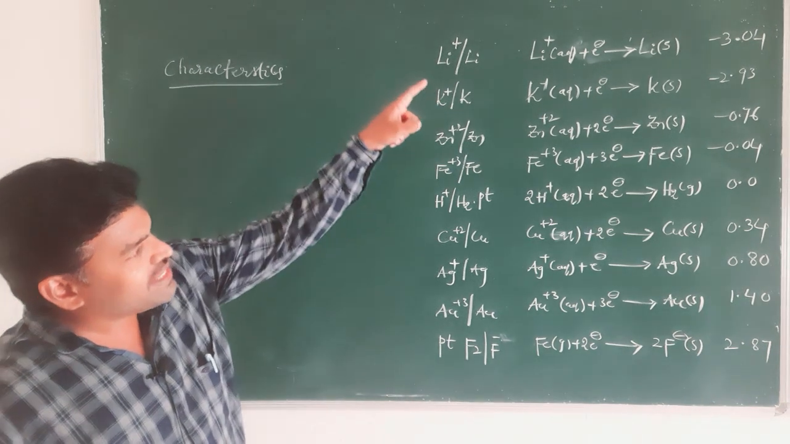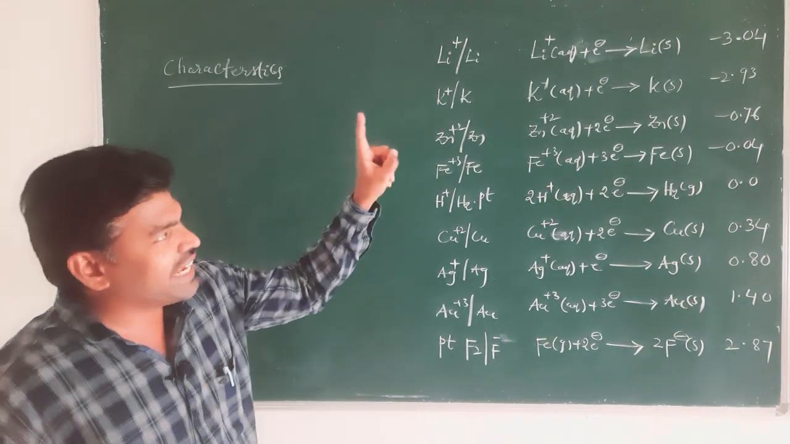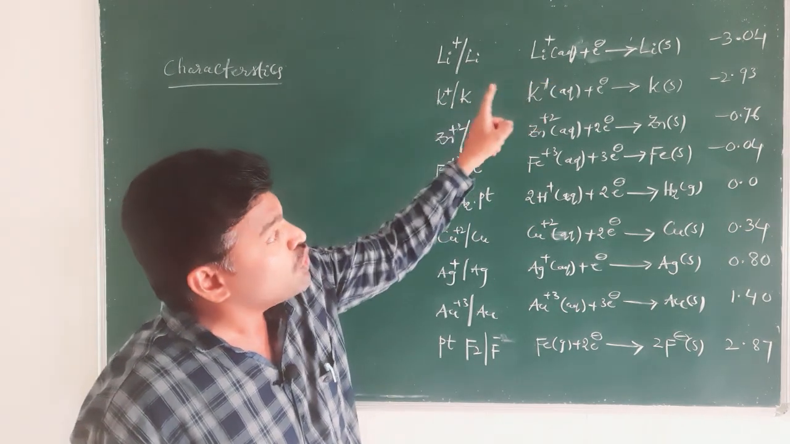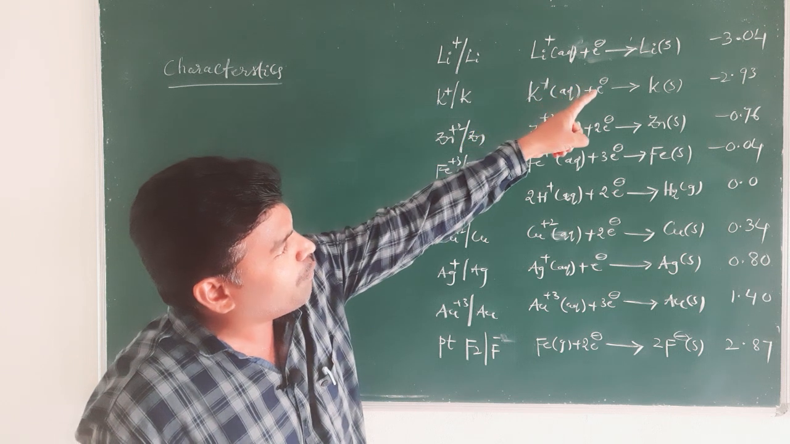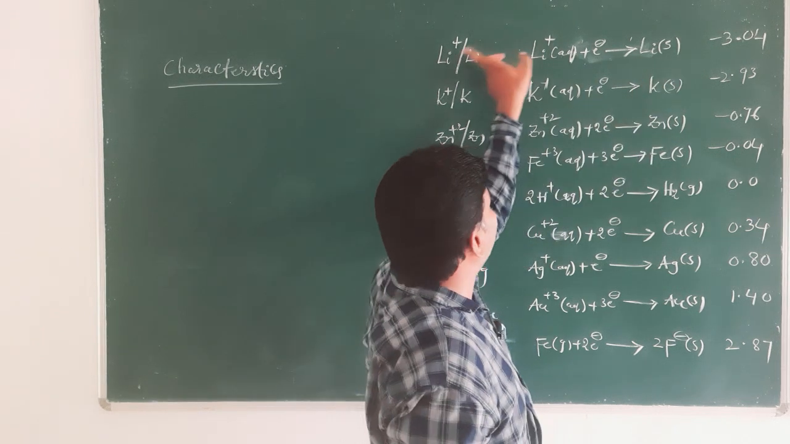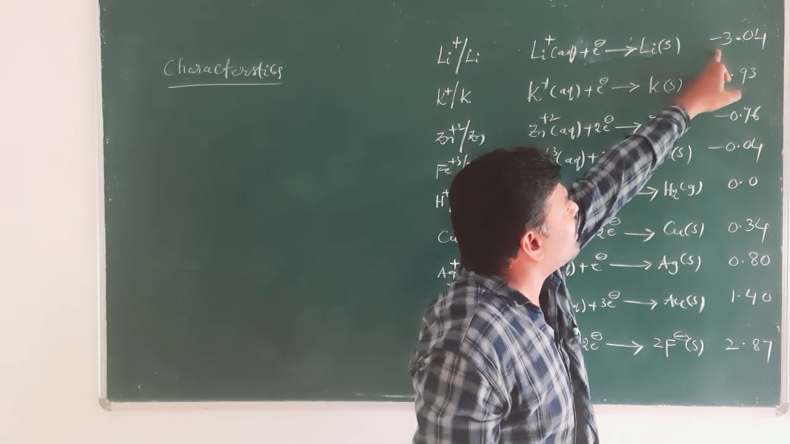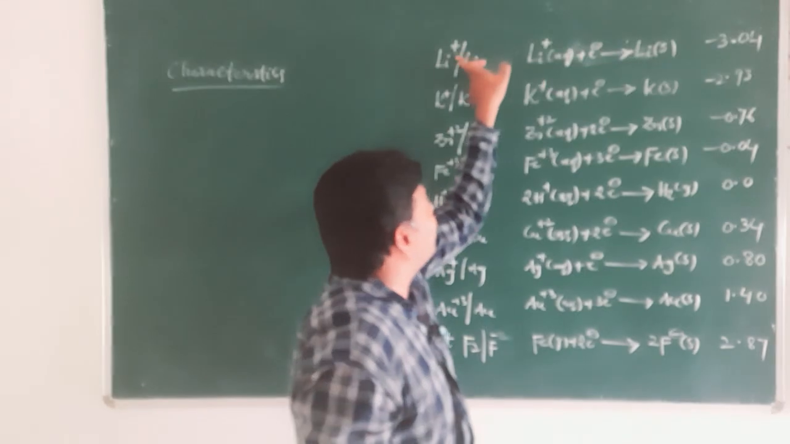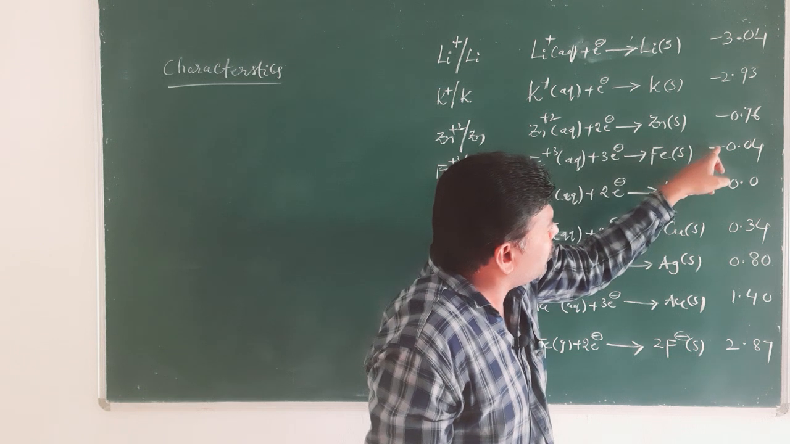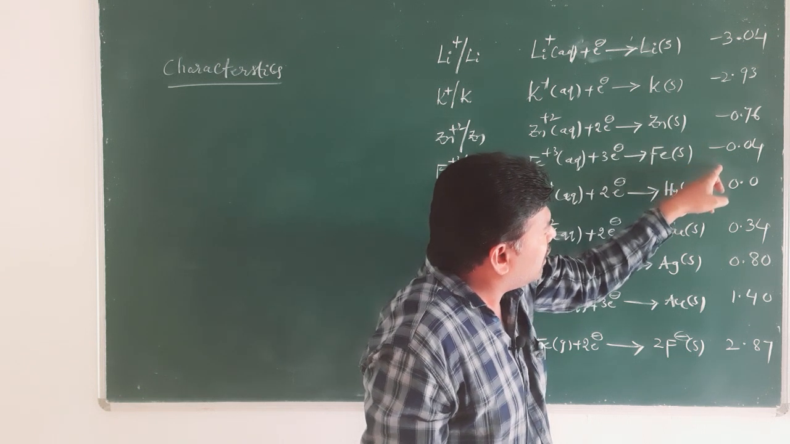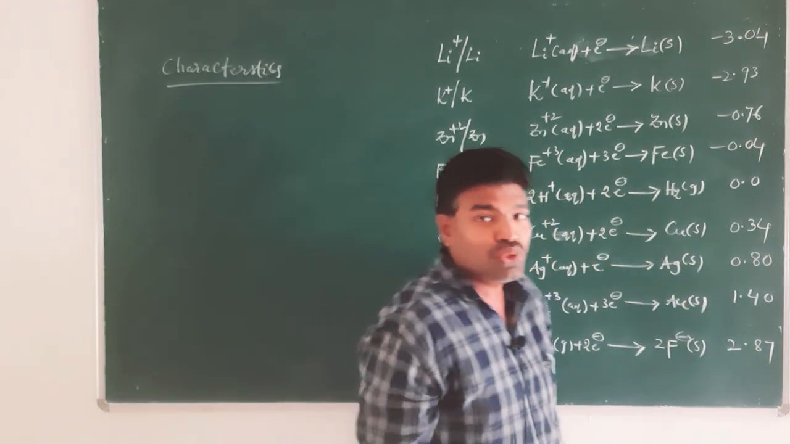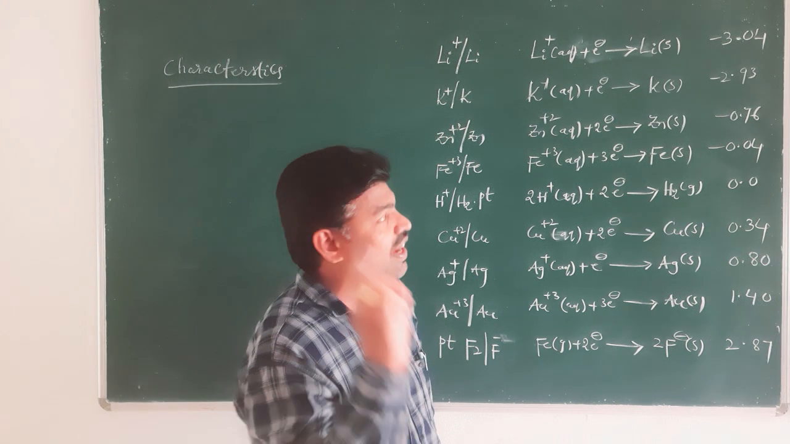If you look at this electrochemical series with your naked eye, you can find the negative value for reduction potential for lithium, right. And as we go down, the negative reduction potentials are becoming positive reduction potentials, right. You should observe those values.